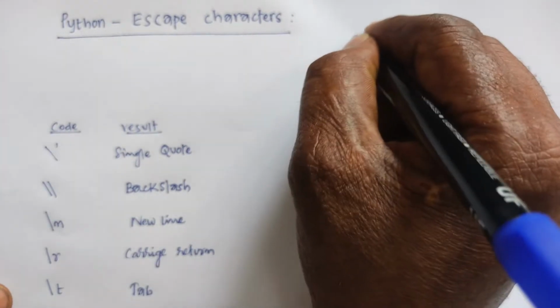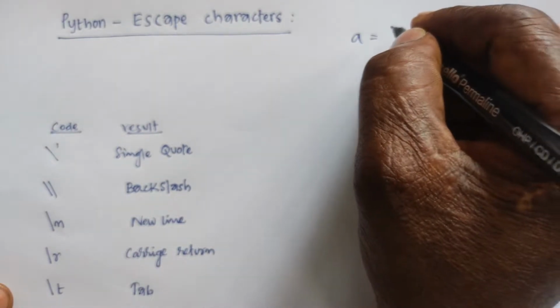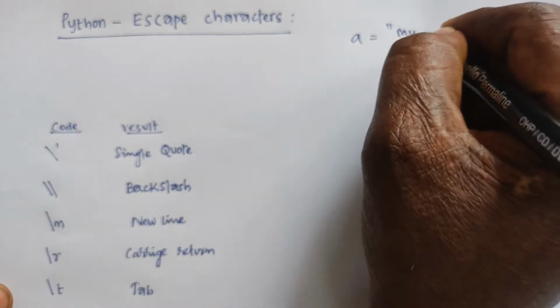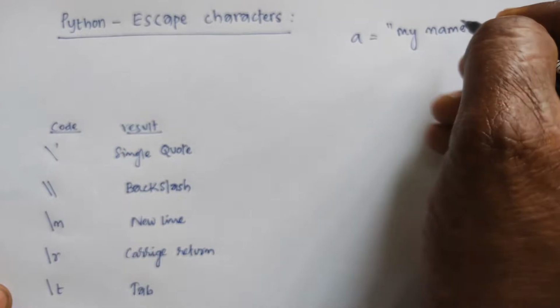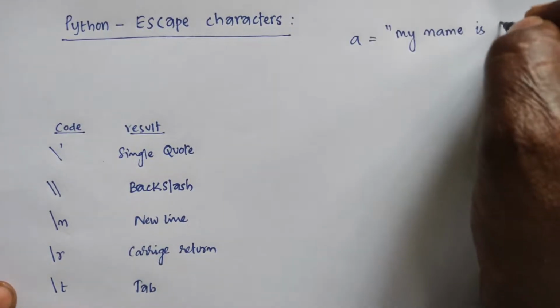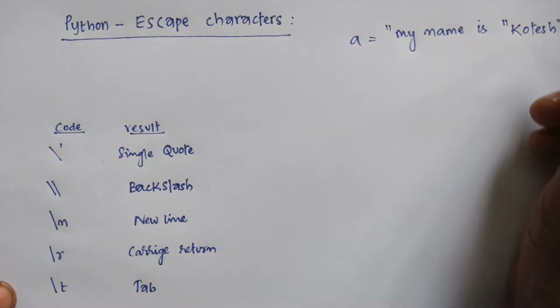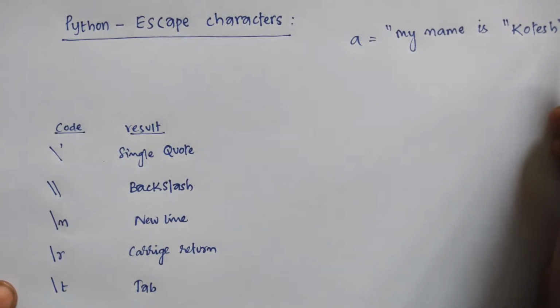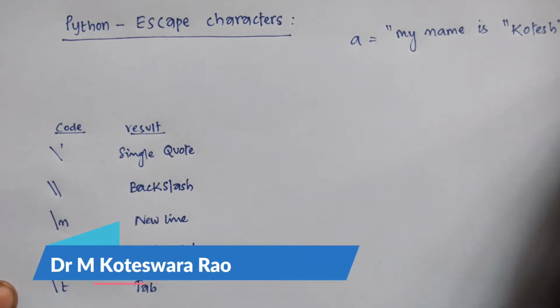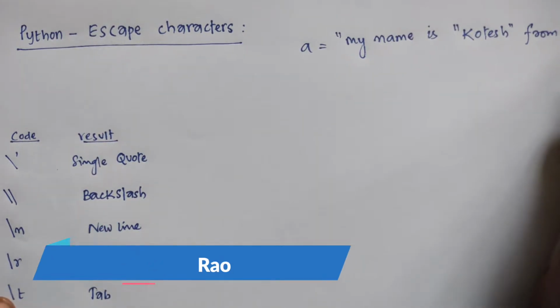For example, if you take A is equal to, that is, my name is, I have to represent this type of sentence: "my name is Kotesh". Like that you can take it, then you can add a double quotation, like that, from India.